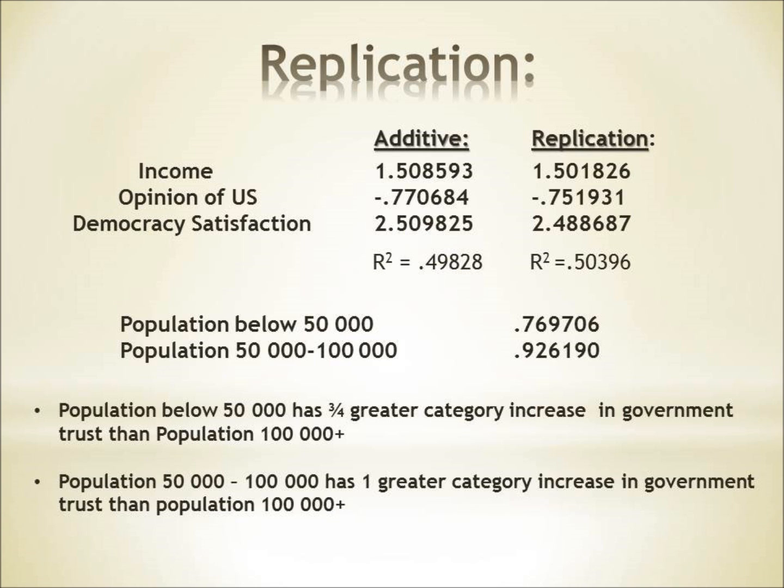This is an example of replication because the b-values for the original regression coefficients only change by decimal points, well short of the 1/3 change required to claim that size of town is a causal factor in the explanatory power of the original 3 variables. This model did prove that the first model's relationships were genuine and not spurious.